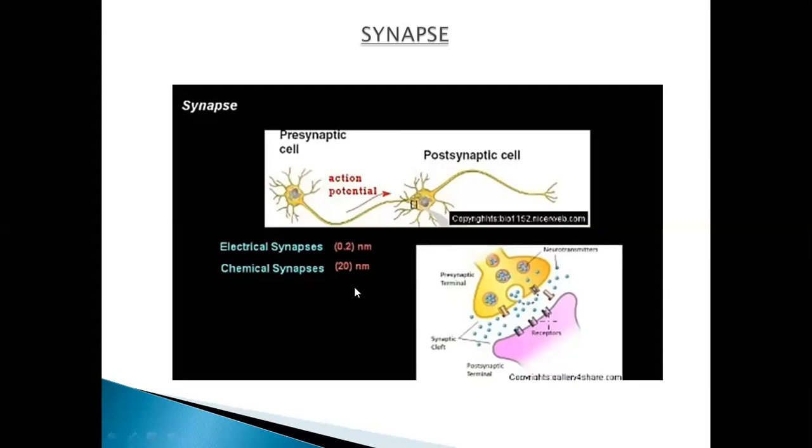And what are the chemical synapses? In chemical synapses, you can see that the direct nerve impulse doesn't move towards the postsynaptic terminal. Here it releases certain chemicals, like these blue dots you can see here, right? The message sent towards the postsynaptic terminal in the form of chemicals is called the chemical synapse.